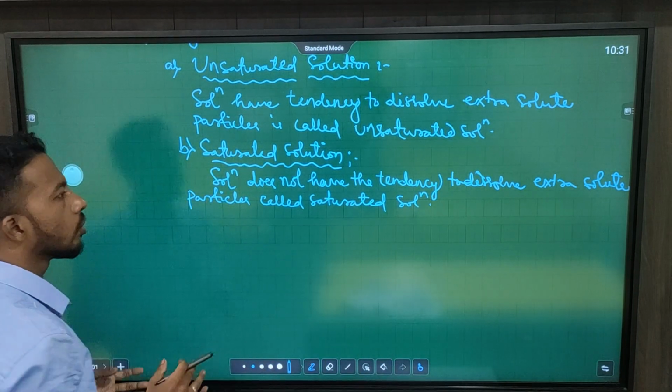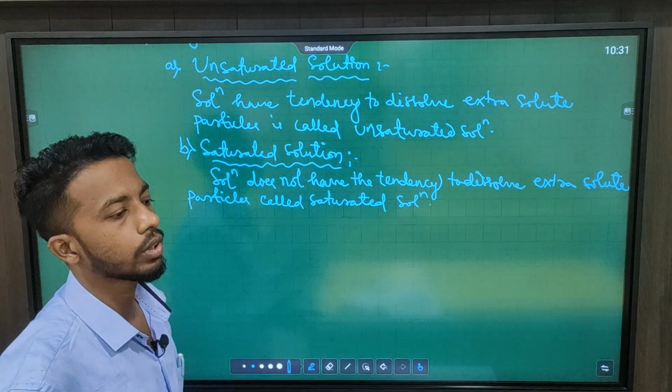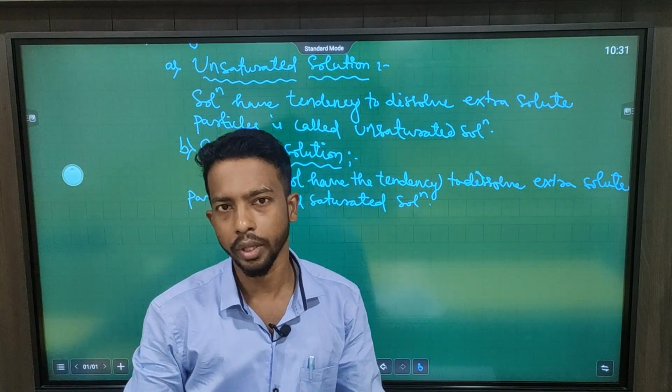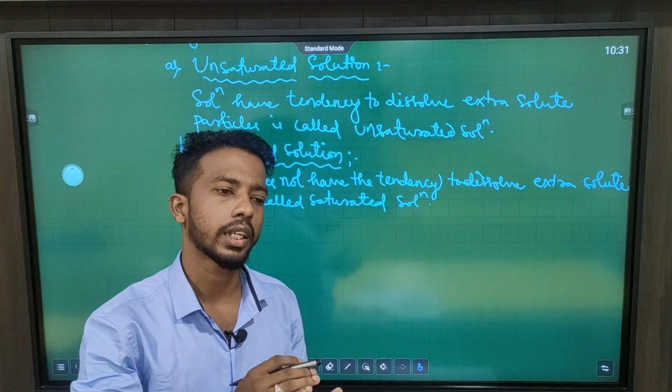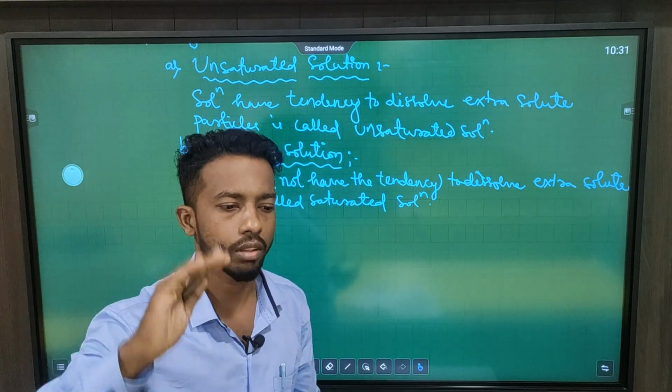Clear? That means those solutions which do not have any tendency to dissolve extra amount of solid particles. Clear? That means the solution has attained its saturation level.